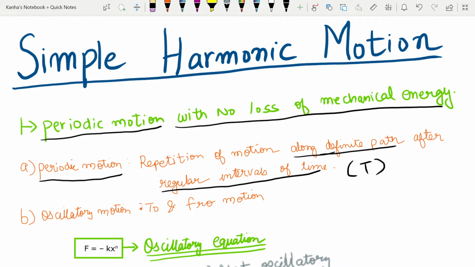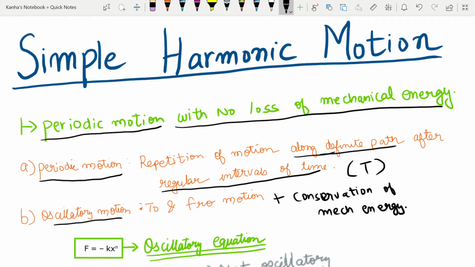So if I have oscillatory motion and I add to this the conservation of mechanical energy, if these two things are valid, then the motion will be periodic as well. An example for this is the pendulum of a wall clock. Note that force or torque acting in oscillatory motion are known as restoring force or restoring torque.